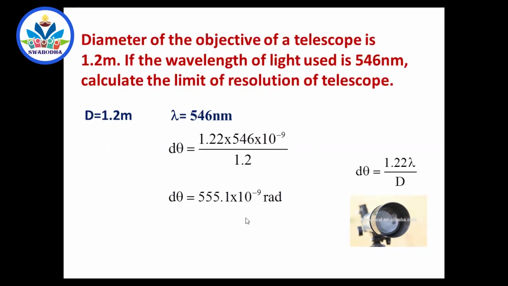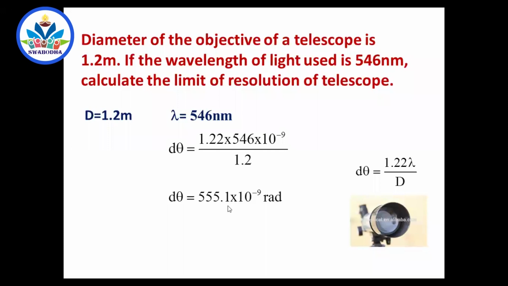The meaning of this answer is, if two objects, whatever they are, whether it is two points on the moon, two points on a star, or two stars which are very close, if they subtend an angle of this much, you can see them separated in that telescope. When you take two rays of light from the objects and bring them to the telescope, if those two rays make an angle of 5.55 into 10 to the power minus 9 radians, you can see those two objects as separated objects.